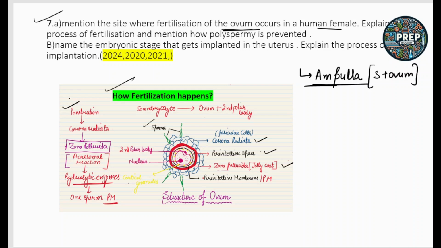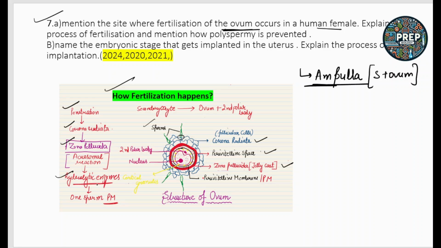cytoplasm. So first the sperm penetrates the corona radiata. Then it passes to the zona pellucida, where the acrosomal reaction takes place. The acrosome is a part of the sperm, and it releases enzymes to digest the zona pellucida.